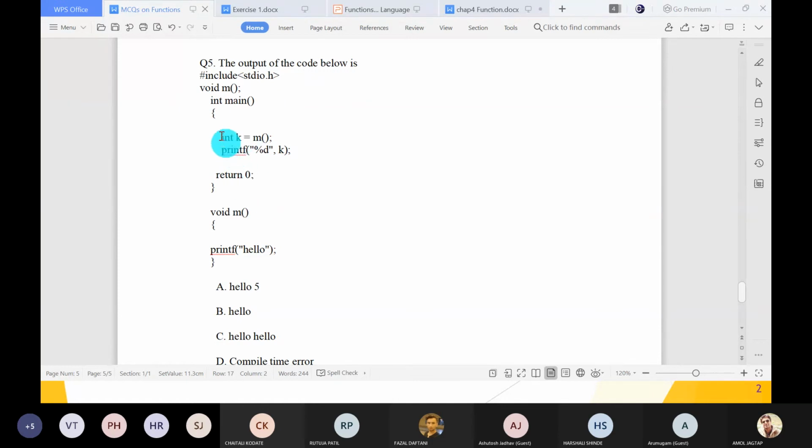So tell me, first what happens? Function call, link to the function definition, then print hello. Yes, hello gets displayed on the console. Then which value is returned? A void return type is there, so the value is not returned. So what is the return value?